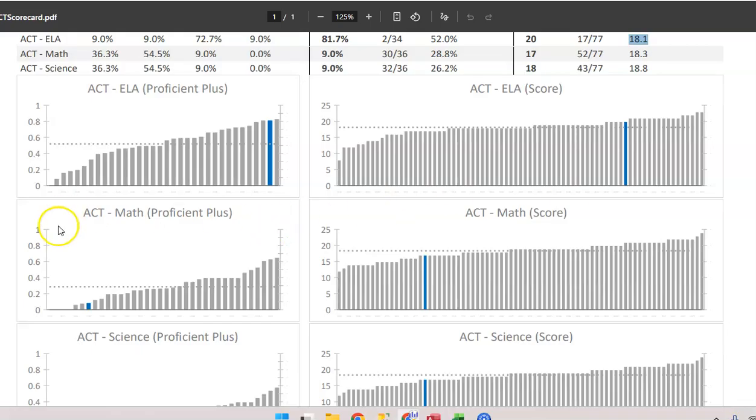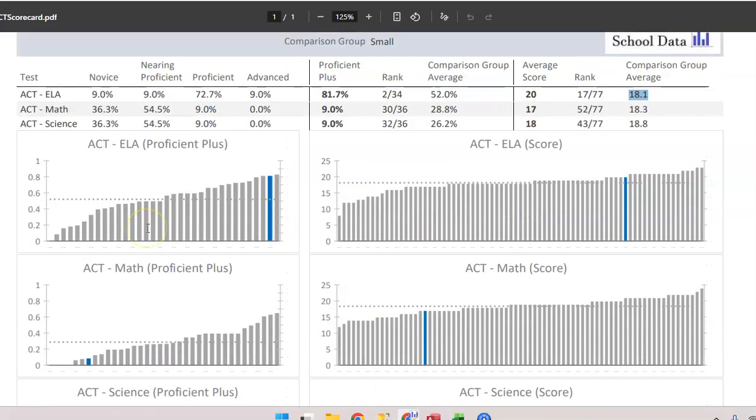Looking down, you can see that the ACT math portion isn't as great as the ELA portion, but this is where you can start using data like this in order to make measurable goals for your strategic plans and measurable goals for your needs assessments and things like that. So looking at the ACT math proficient plus, which is proficient plus advanced, we've got 9% proficient plus 0% advanced is 9%. That puts them 30th out of 36. This is the 30th bar down. And then the average is 28.8, which is the dotted line right there.